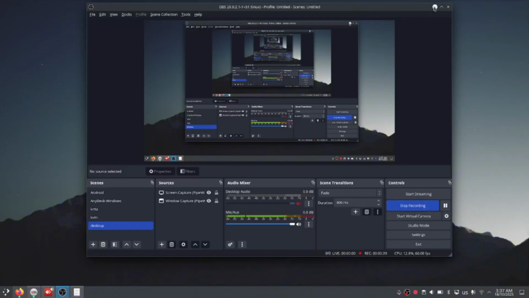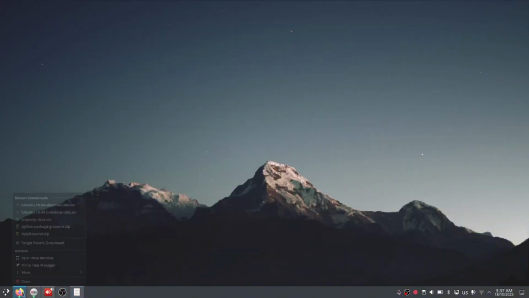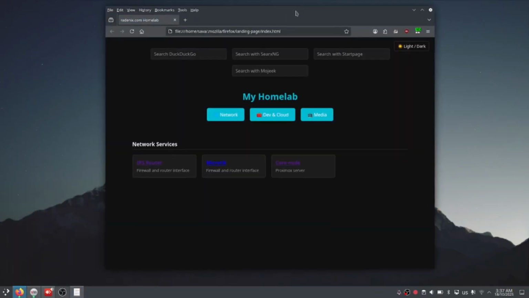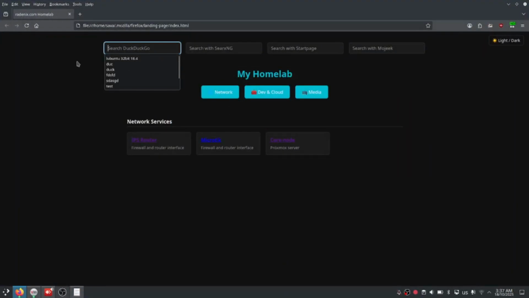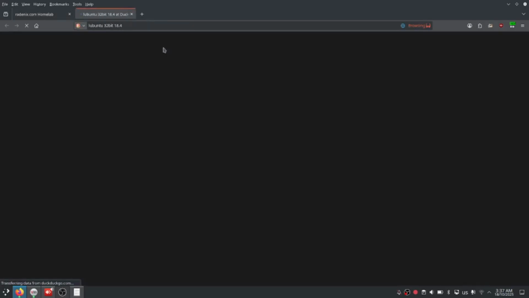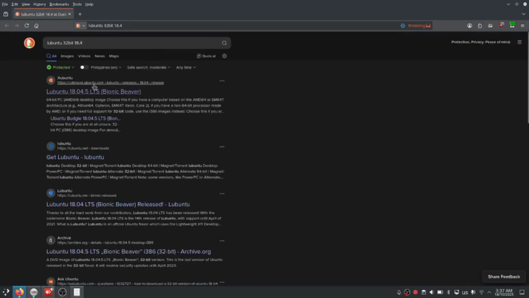Okay, let's start. First I want to show which Linux we decided on. For his laptop, we chose to use Lubuntu, this one.